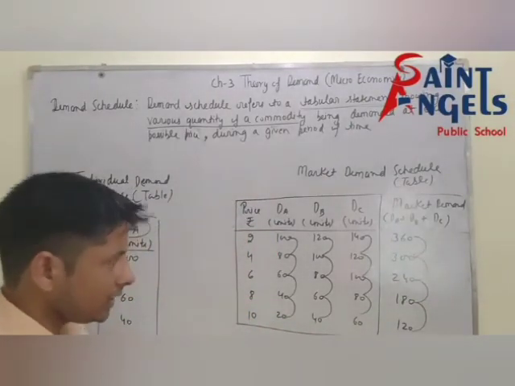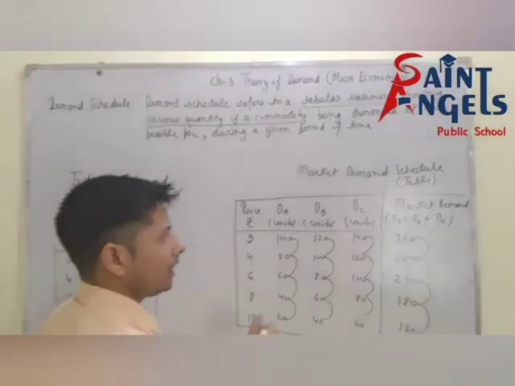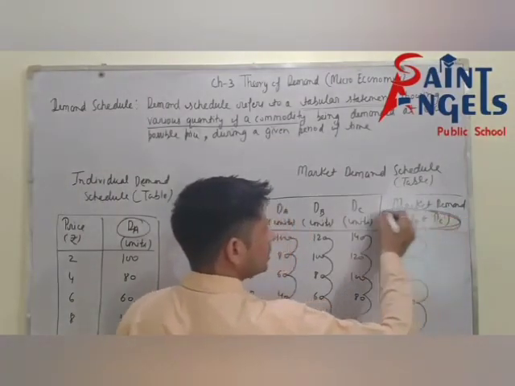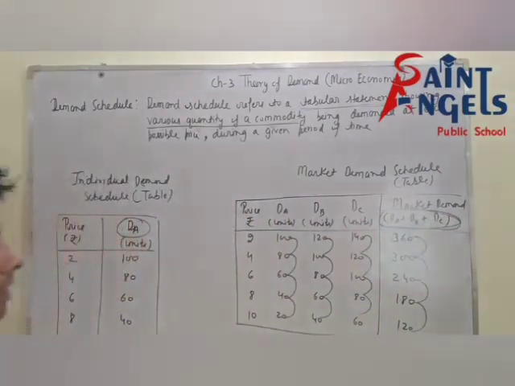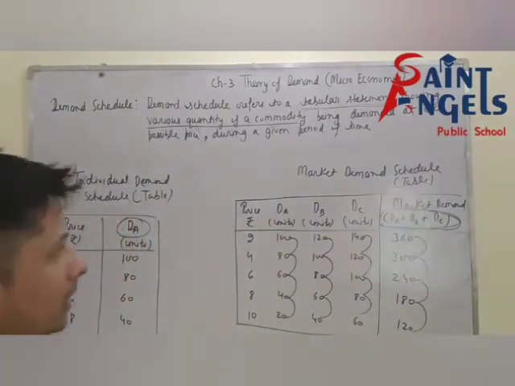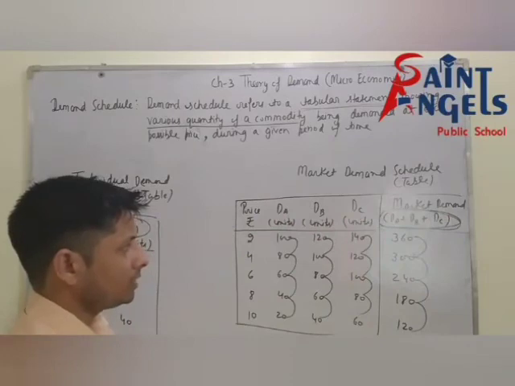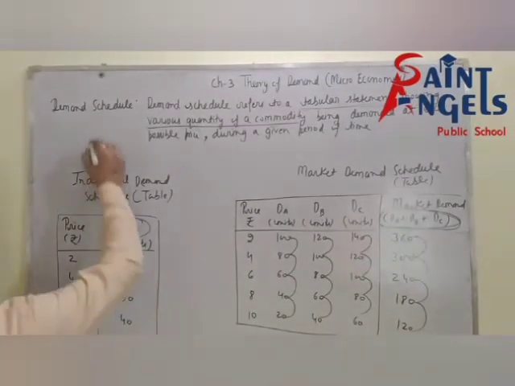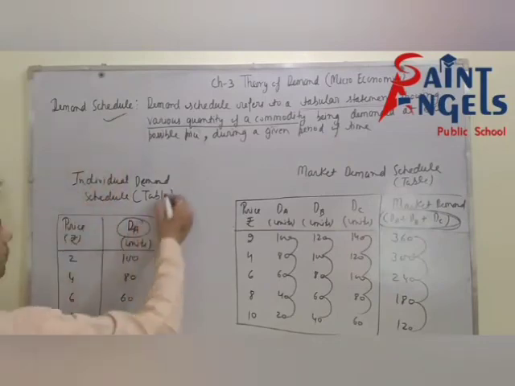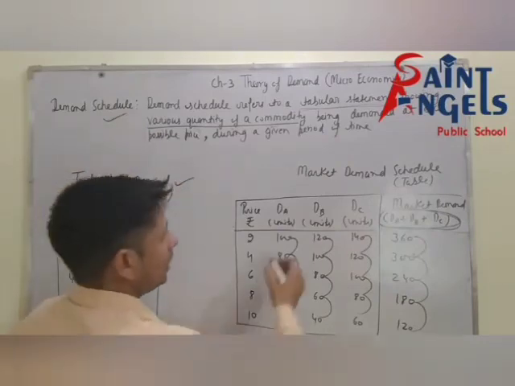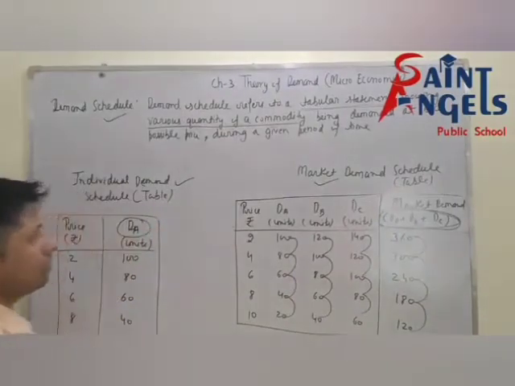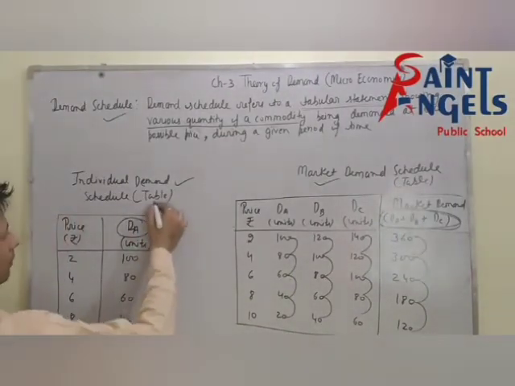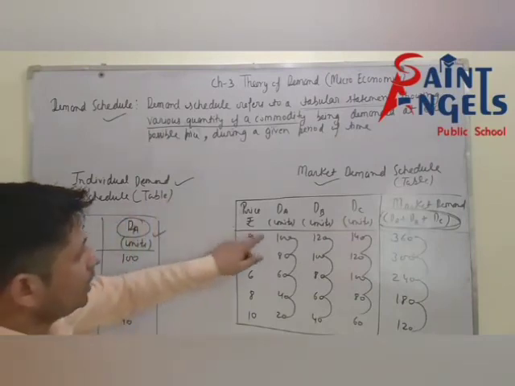Now you can see that market demand is the summation of individual demand. That is another definition of market demand. I hope all of you have understood the definition of demand schedule, individual demand schedule, and market demand schedule, and the numerical examples of individual demand schedule and market demand schedule.